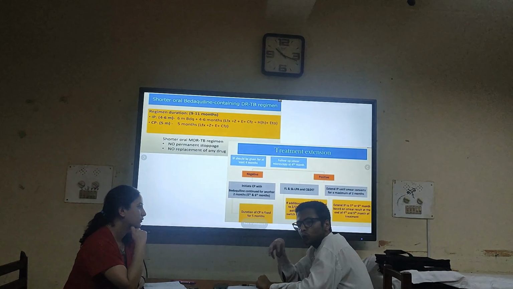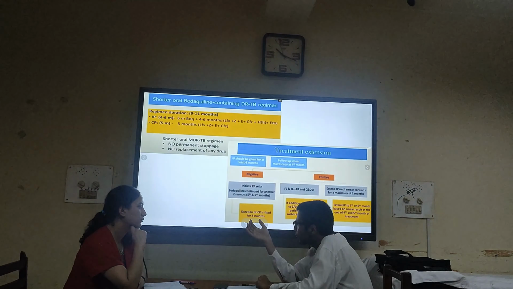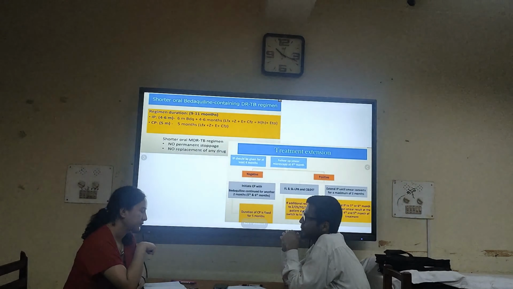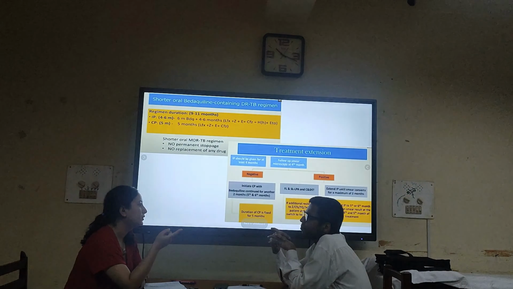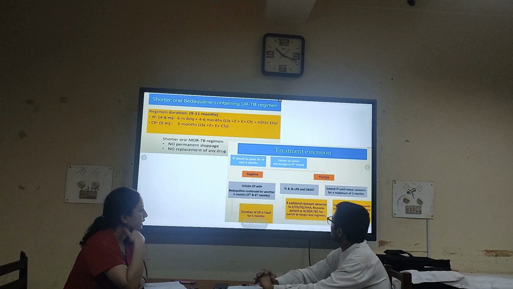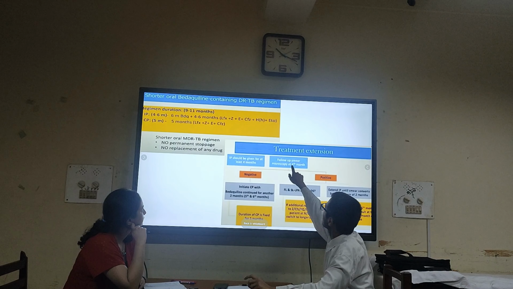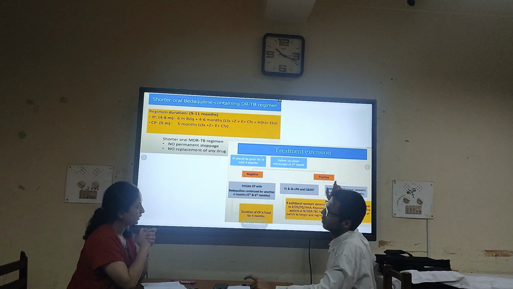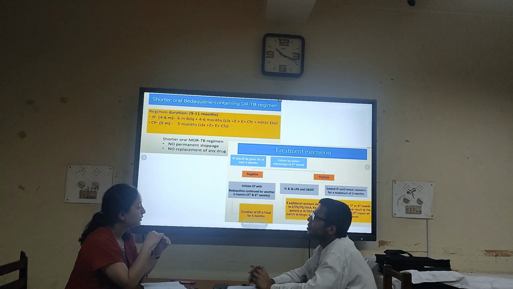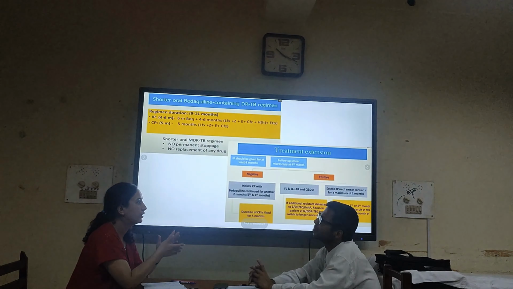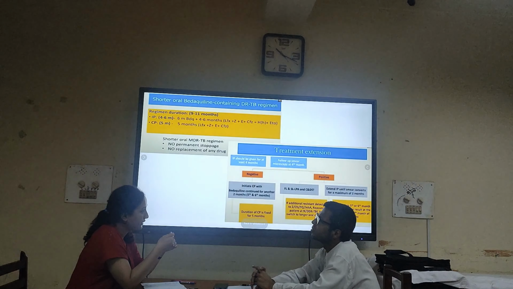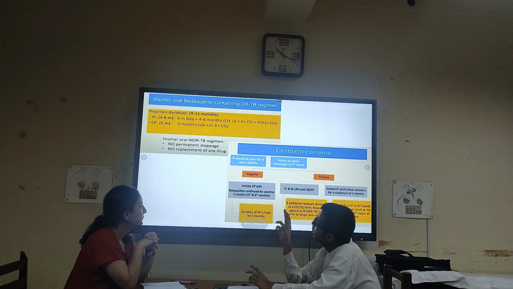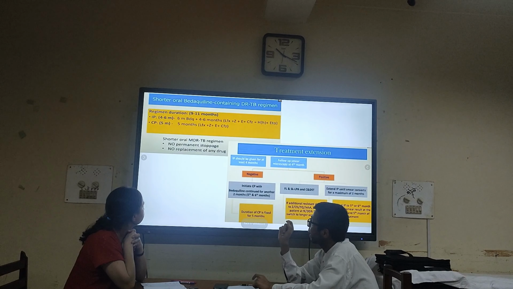If we do a sputum AFB test at the end of 4 months and it is still positive, then we might need to extend the intensive phase to 6 months. So it depends upon the sputum conversion at the end of the 4 months. Here we have written that follow-up smear microscopy at 4 months, if it is positive, then we have to extend by an extra 2 months. So the intensive phase is 4 to 6 months and the continuation phase is 5 months.